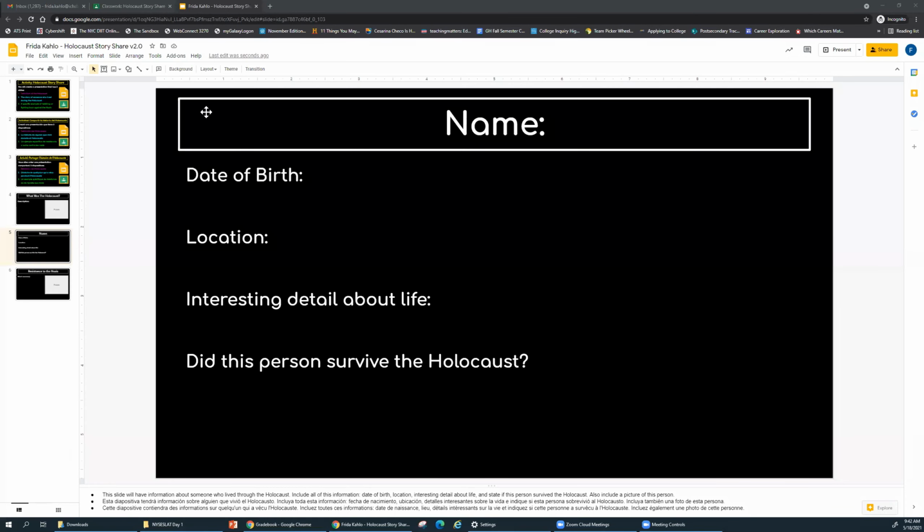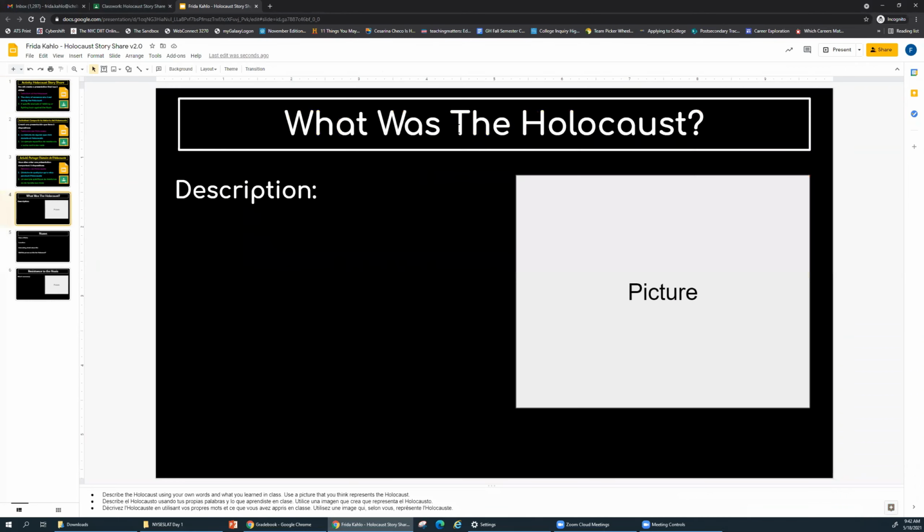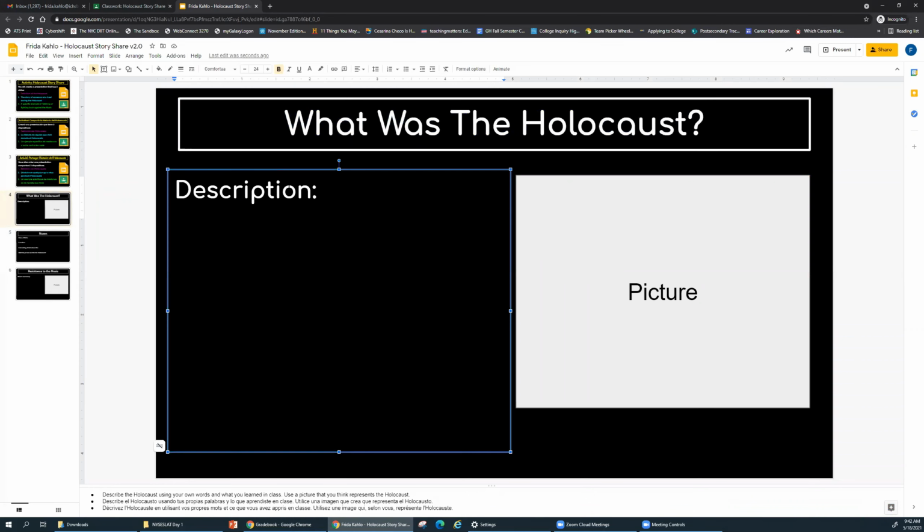Okay, so what you can see here, I made sure that you have the directions in the different languages. But basically, you are making 3 slides, okay? You're creating 3 slides. And the first slide says, like it says right there, what was the Holocaust? So basically right here, you have to describe what the Holocaust was, kind of in your own words. And you can do this, we talked about it last week.